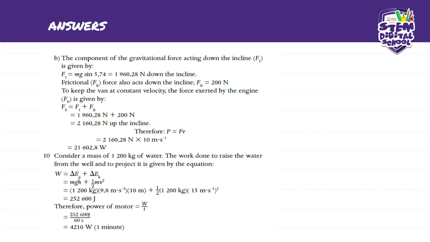Therefore the power of the motor is equal to work divided by time, and that will give us 252,600 divided by 60 seconds. And therefore it's going to be 4,210 watts.